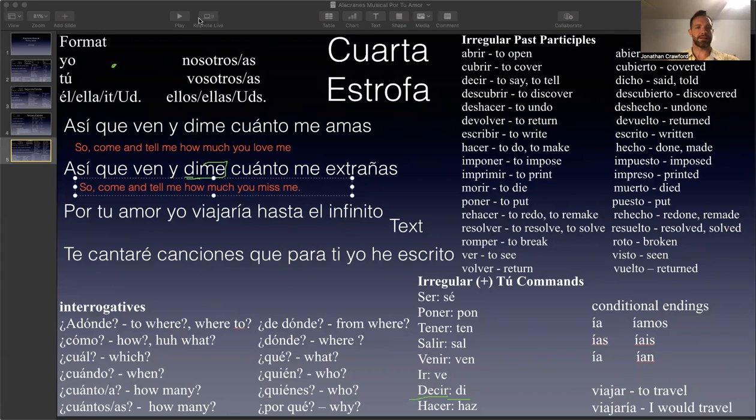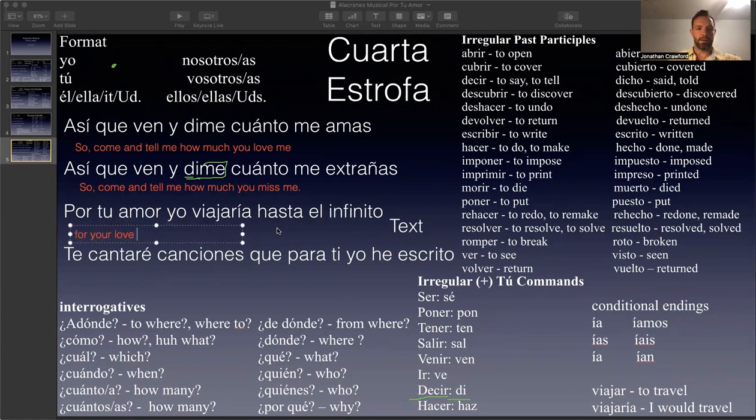Okay, and then it says, por tu amor. Por is for, right? For your love. Por tu amor. For your love. Yo viajaría hasta el infinito.